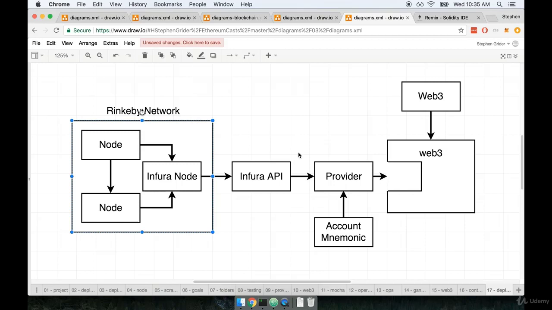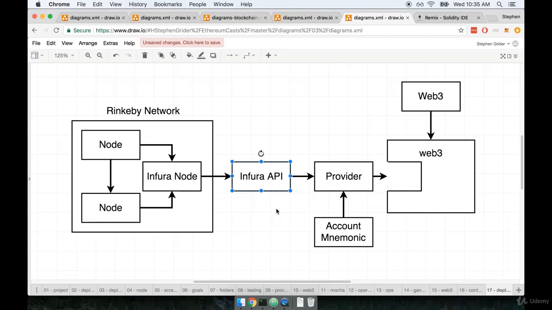One of the common solutions you'll see around this is to run a local node on your own machine. So a real Ethereum node that connects to the Rinkeby network. And you can then use that node running on your machine to deploy your contract. However, that's a process that takes a lot of time and a lot of difficulty to set up. So rather than using a local full Ethereum node, which would take us a lot of time and a lot of effort, we are instead going to use a service called Infura. Infura is a public API that we can sign up for.